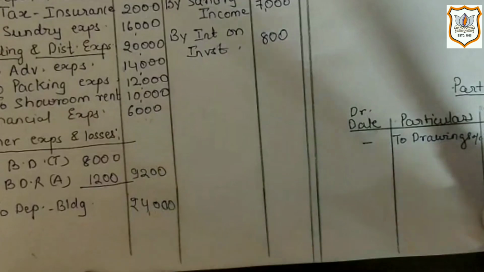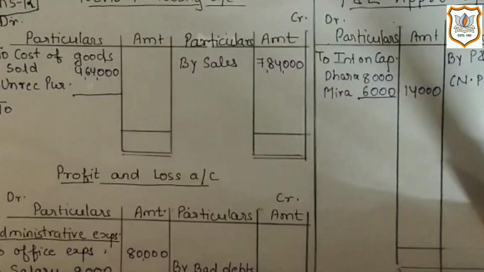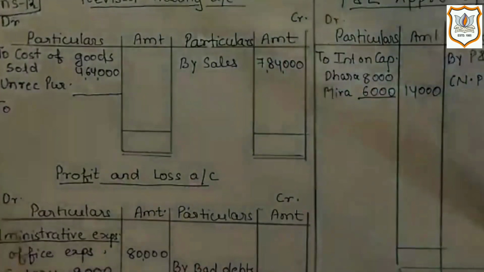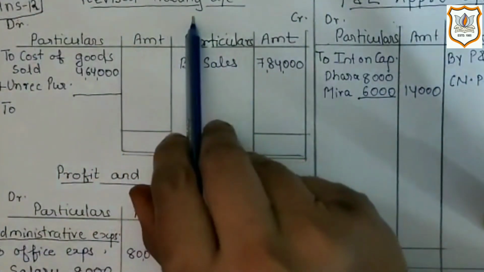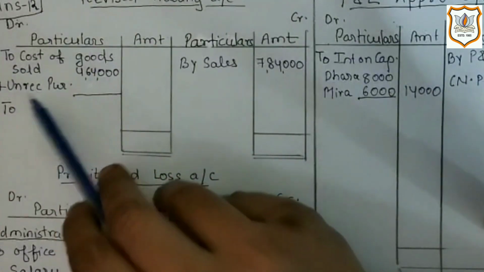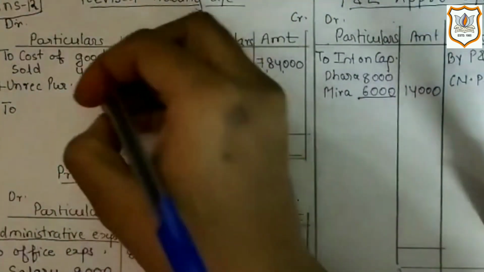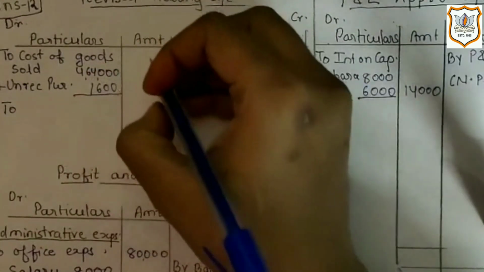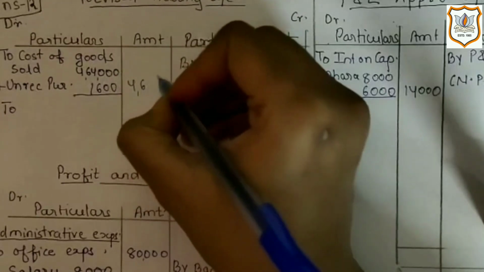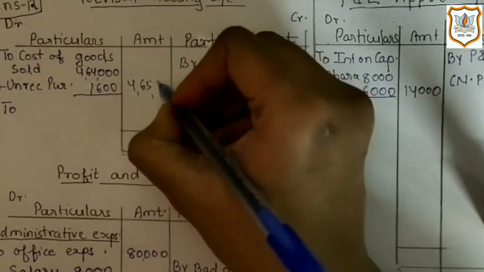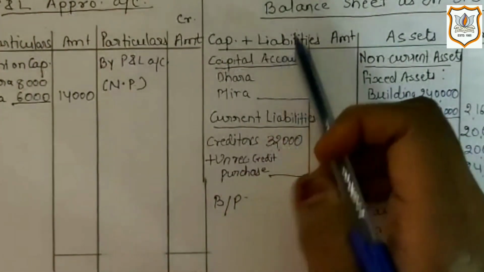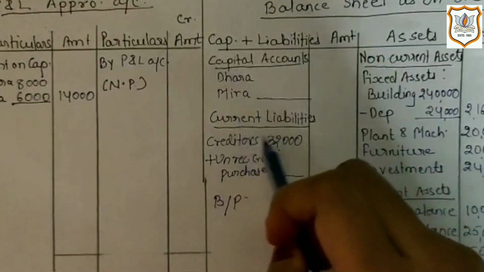9,200 in outer column. Now the last adjustment is credit purchase of rupees 1,600 is not recorded. So first effect, we will give it on debit side of revised trading account, as it is direct expense. So we will add it to cost of goods sold. It is 1,600, and in outer column we will get 4,65,600.